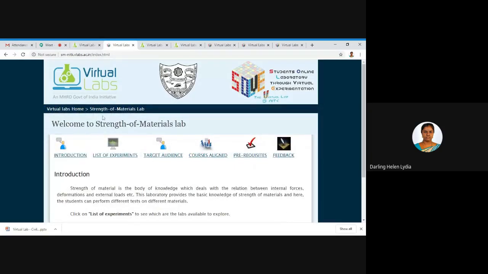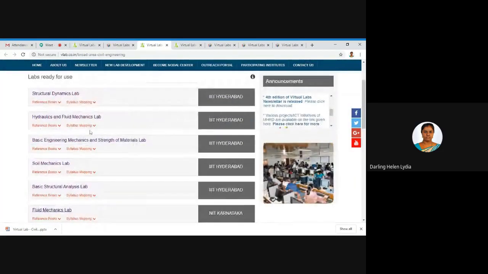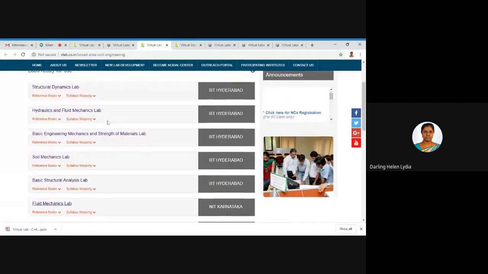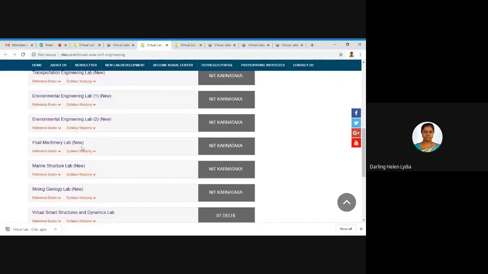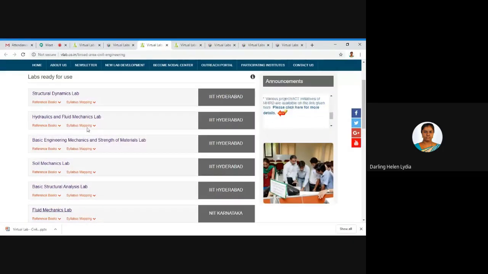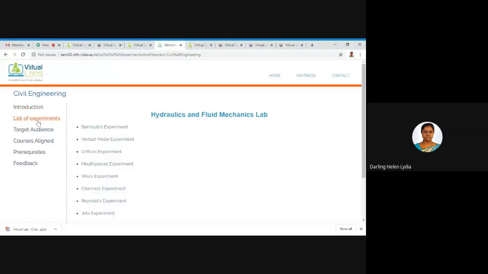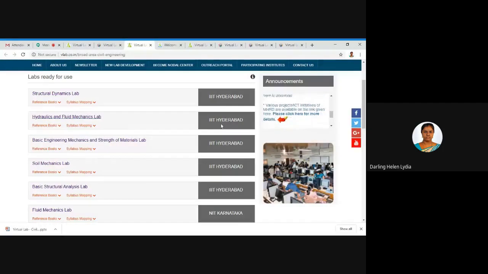Now I would like to present the fluid mechanics laboratory. Under fluid mechanics lab, as I said before, we are having 3 laboratories: one is hydraulics and fluid mechanics lab, then fluid mechanics lab, then fluid machinery lab. Here we are facing one problem. Under the hydraulic and fluid mechanics laboratory, we are having a list of experiments, which has been established by IIT Hyderabad.